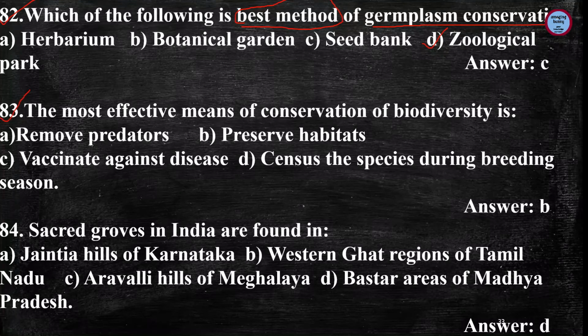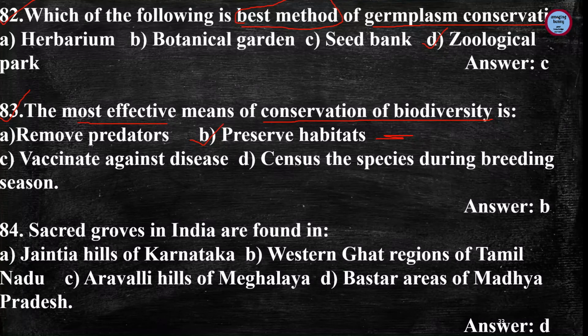Next is the most effective means of conservation of biodiversity, and the answer is preserve habitat. Preserve habitats of fauna and flora. This is the most effective means of conservation of biodiversity.